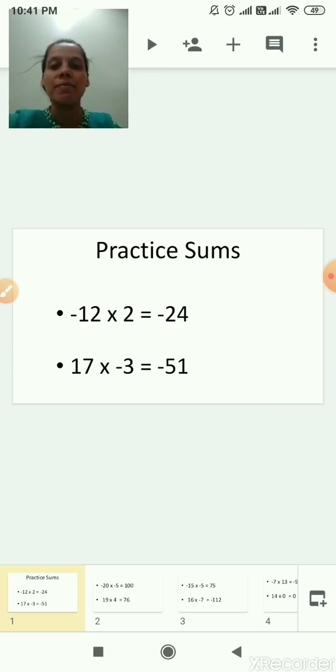Now the second sum, 17 multiplied by minus 3 is equal to, what is the first number here? 17. What is the second number? Minus 3. What is the sign of the first integer? Plus. What is the sign of the second integer? Minus. So 17 3s are 51. Correct? 17 3s are 51. You will not write down only 51. You will write down minus 51 as the first integer is plus and the second integer is minus. So plus minus minus. So the answer is minus 51.